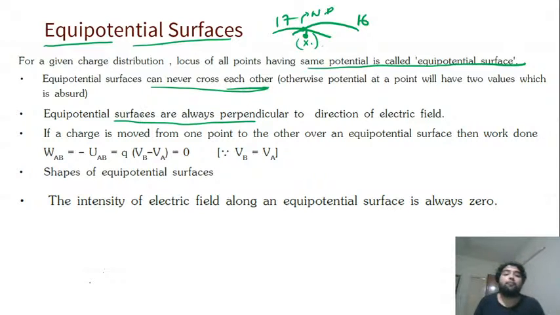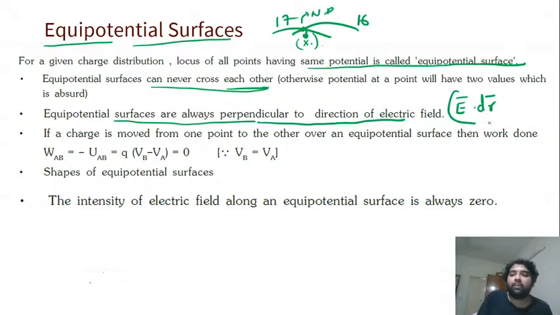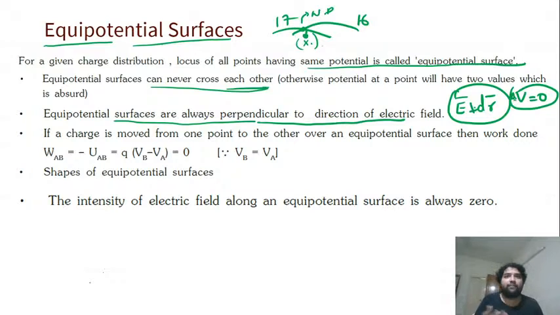Equipotential surfaces are always perpendicular to the direction of electric field, of course, because potential difference is nothing but E dot dr. If E is perpendicular to dr, we just figured out that the potential difference will be zero. Those kinds of surfaces are the only equipotential ones. So everything which is perpendicular to the field, that entire surface will be equipotential. So let's take some field like this. Something like this is there. So how will the surface look? It will be perpendicular to all the lines. This will be the equipotential surface. Are you getting it? This is pretty cool.